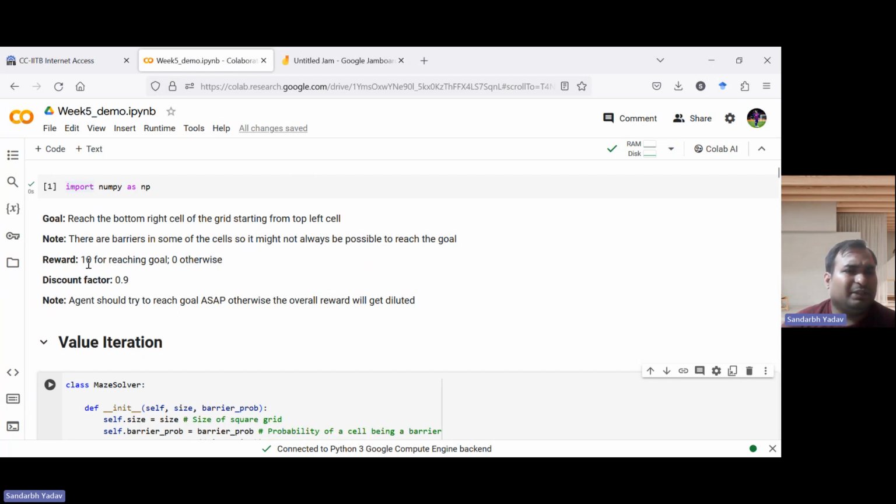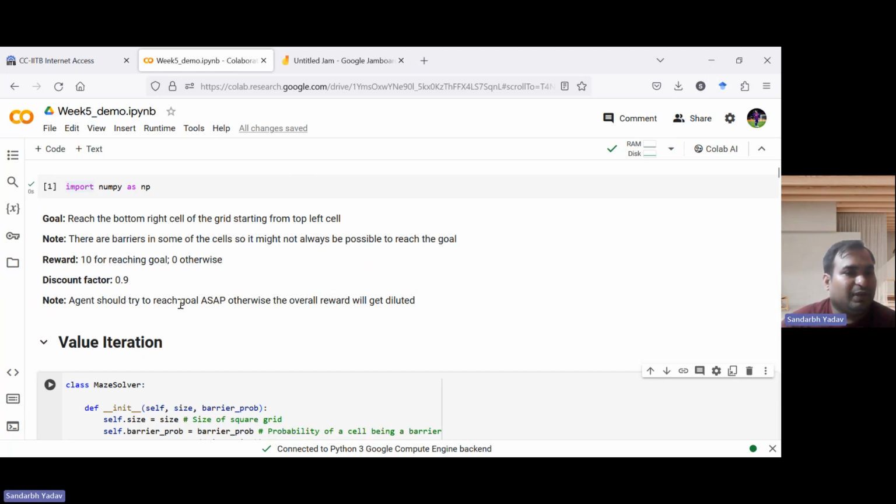You can play around with this reward function. You can also keep negative rewards, which ensure that the agent tries to reach the goal state as soon as possible to get less negative reward. In that case, you can have a discount factor as well.